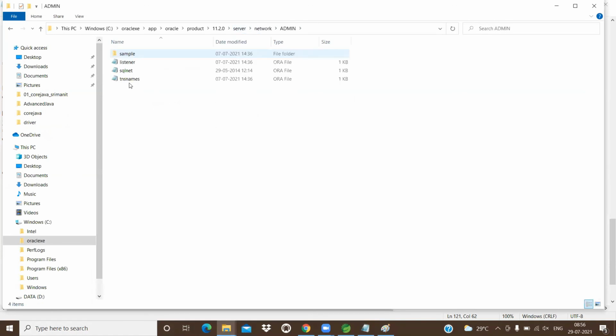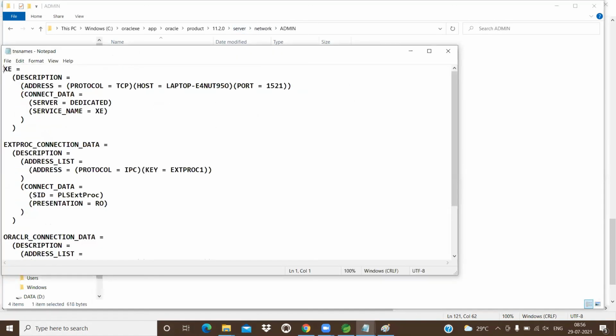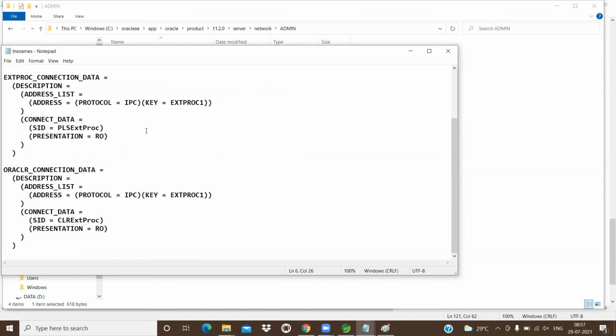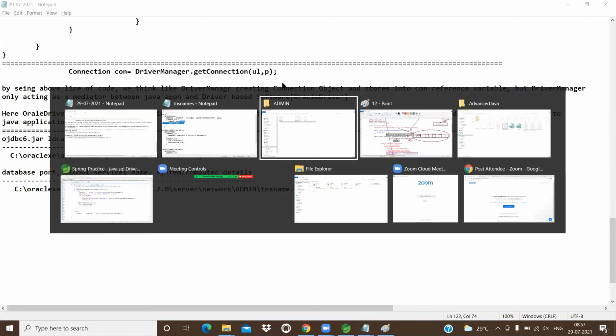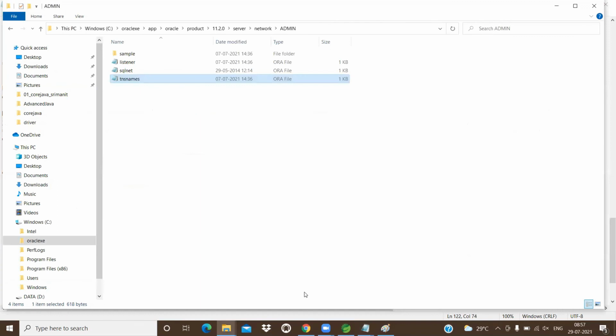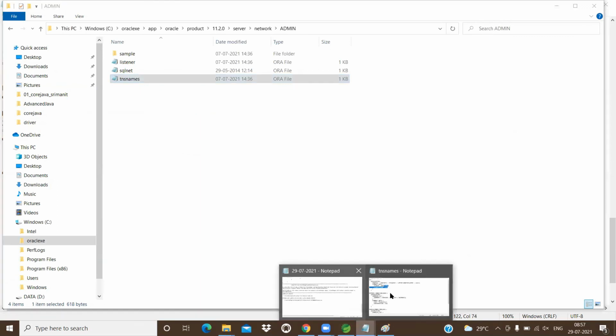There is admin, and in the admin tnsnames.ora. See, XE port. Either you can use localhost, or the laptop name, or the IP address. This is the port number and this is the XE. tnsnames.ora, what is the extension? So this is what exactly the first program does internally.